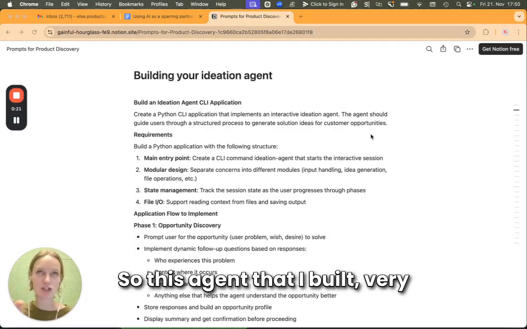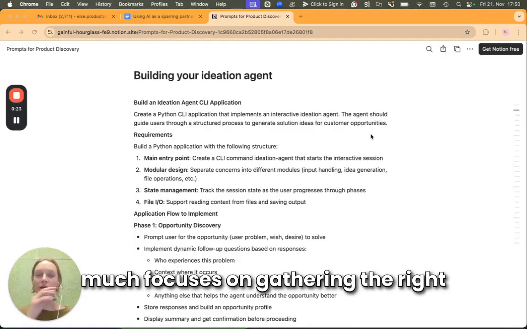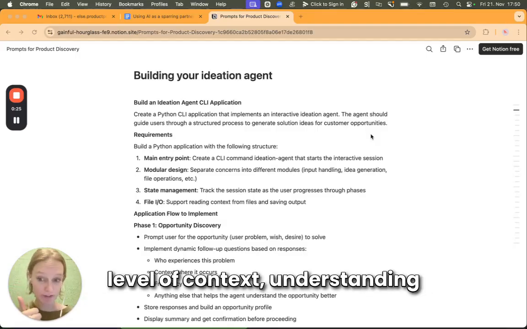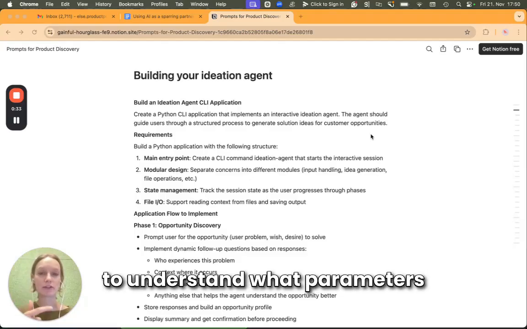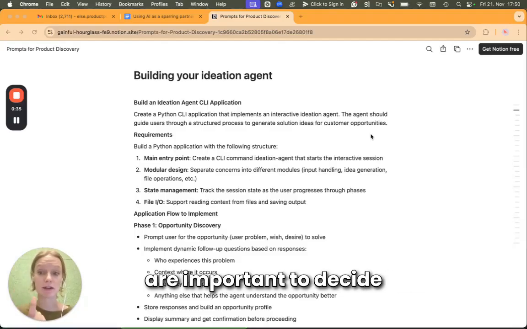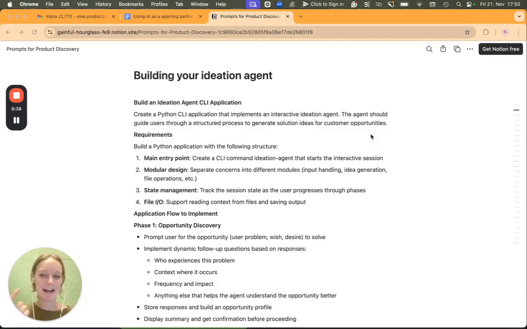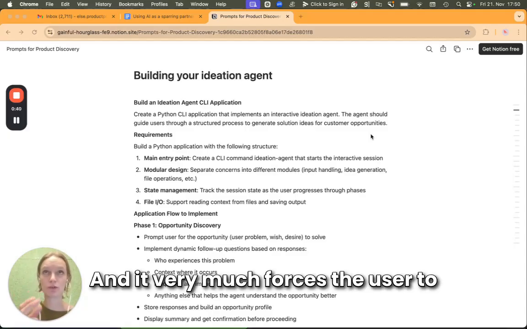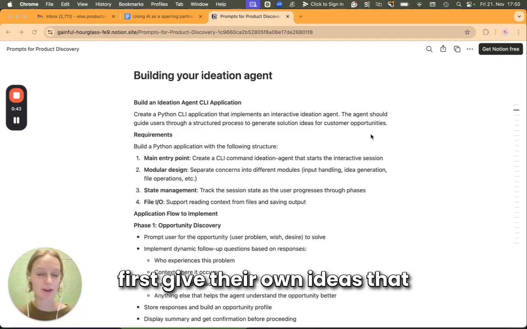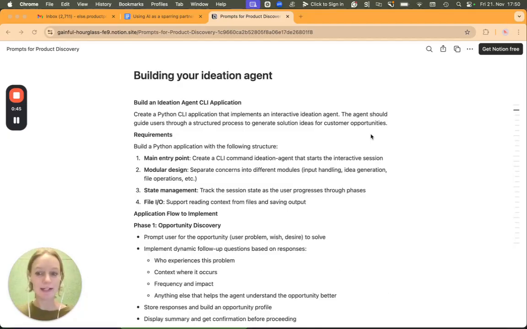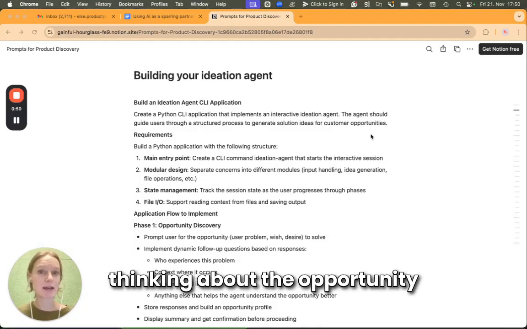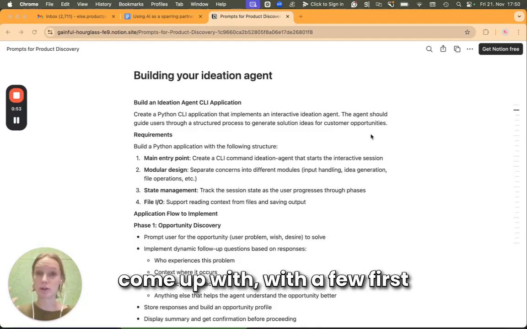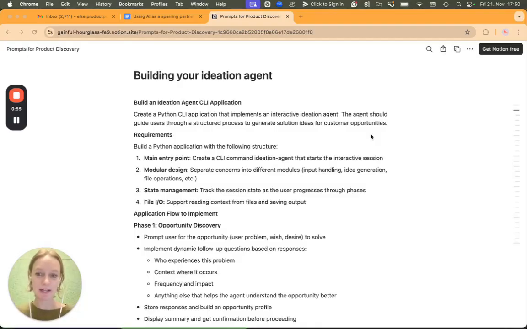So this agent that I built very much focuses on gathering the right level of context, understanding the frame for decision making. So it tries to get the right context to understand what parameters are important to decide whether an idea is a good idea. And it very much forces the user to first give their own ideas that they came up with all on their own. So it's definitely meant as a sparring partner that comes in after you've spent some time thinking about the opportunity by yourself and after you've come up with a few first ideas yourself.